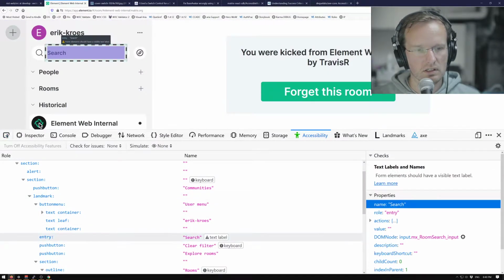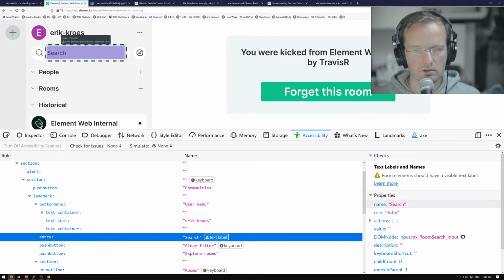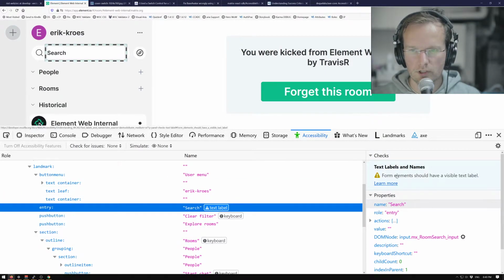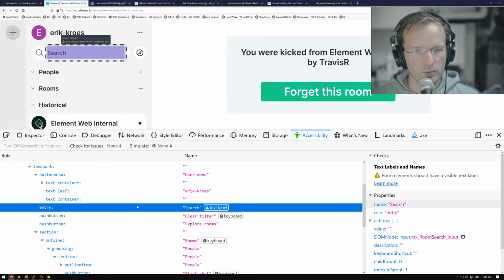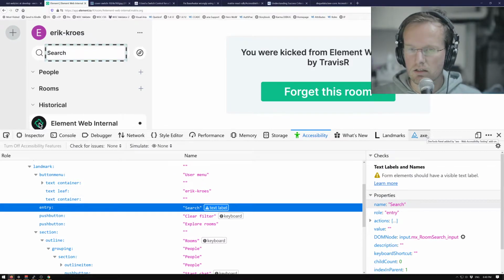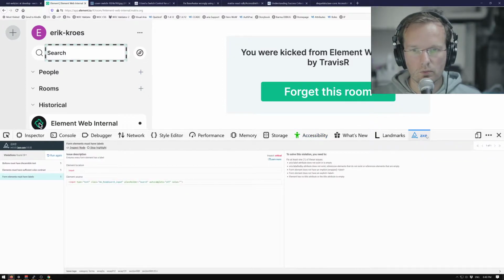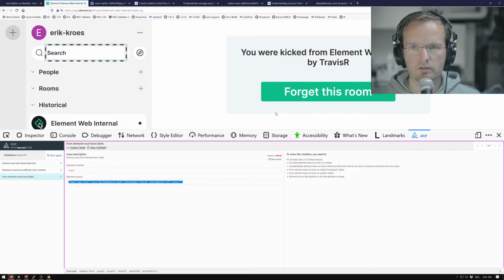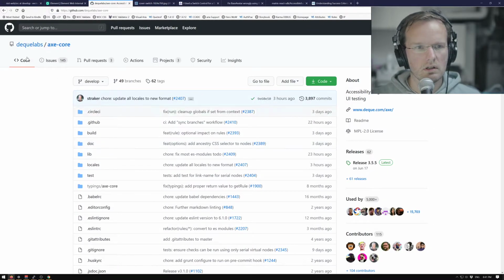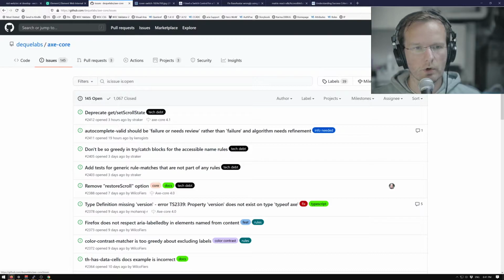Let's see what it says. Yeah, it says search. It should have a visible text label. That's what Firefox says. But it does have a label. So actually, I don't agree with X here. You know what? We're gonna make an issue with X. We started out because we wanted to see if the element was okay, but I'm gonna create an issue with X. I'm gonna say, hey X, this is not right.